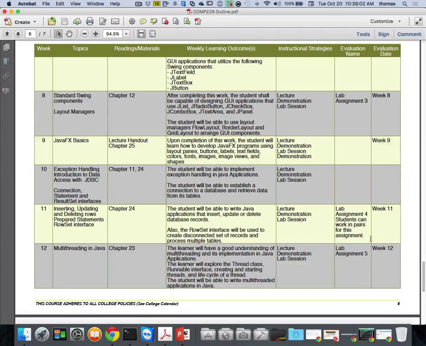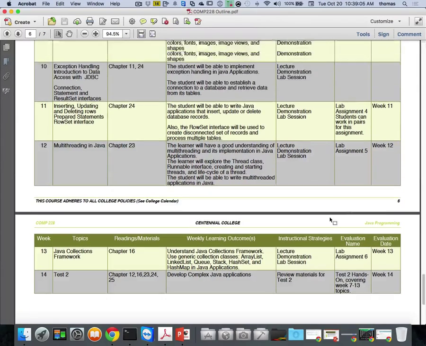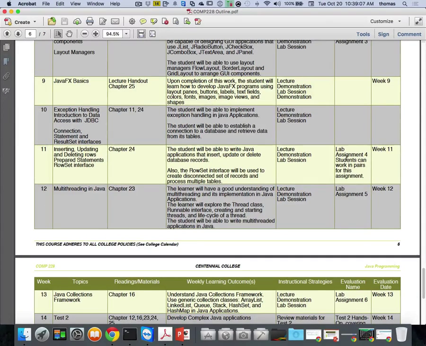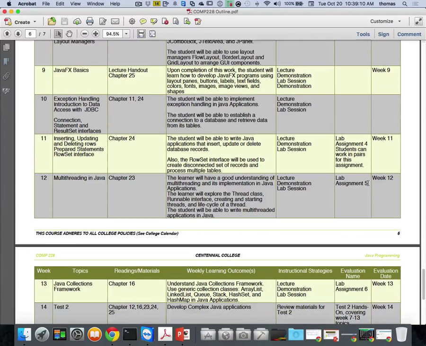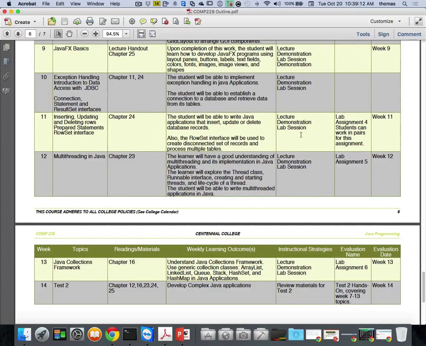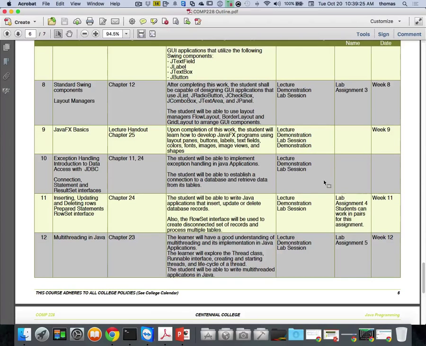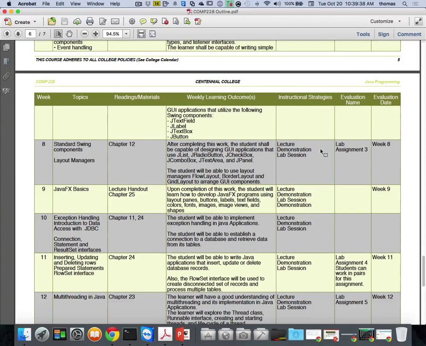Assignment 4, which is our second last assignment, I think, or third last. If you notice, there's a bunch more assignments coming up. In week 11, we have another assignment 4. It looks like this is a group assignment that you can work on together. Then assignment 5, week 12, where you have only a week to hit that, and then assignment 6. So there's quite a few assignments going on. I'm going to try and space them out a little bit so you're not killed by one assignment after the other. Plus, from a marking perspective, it's going to get pretty hairy for me pretty soon if I don't get going on it. So we need to break that out a little bit.